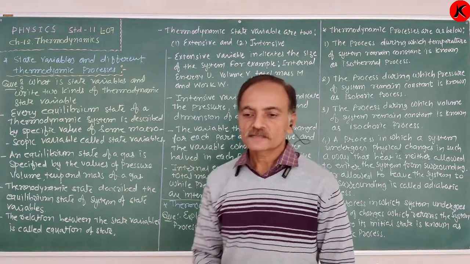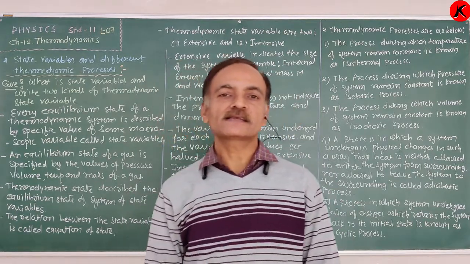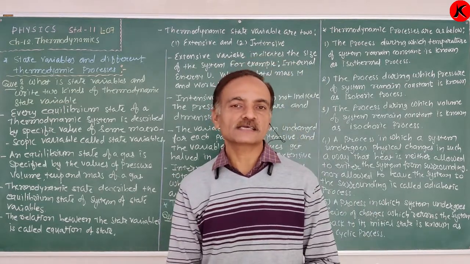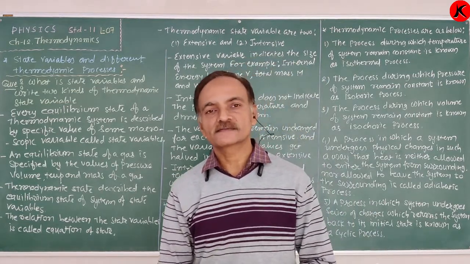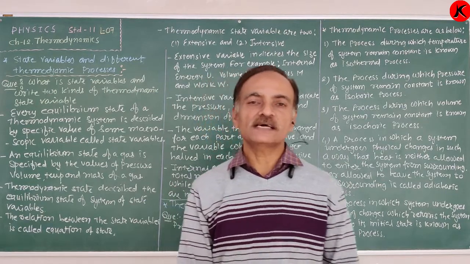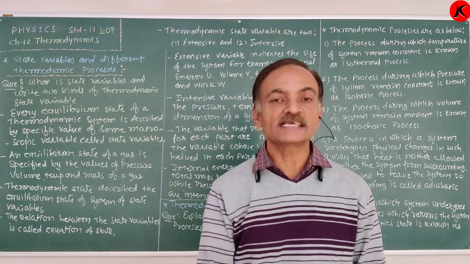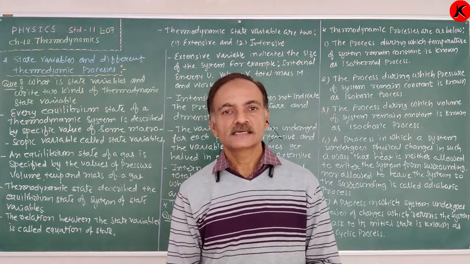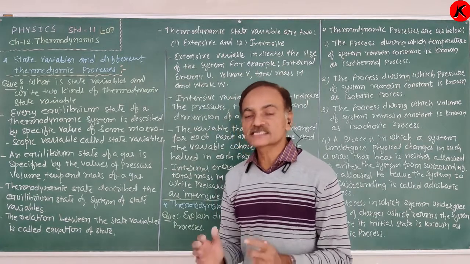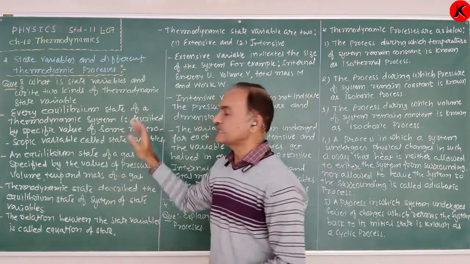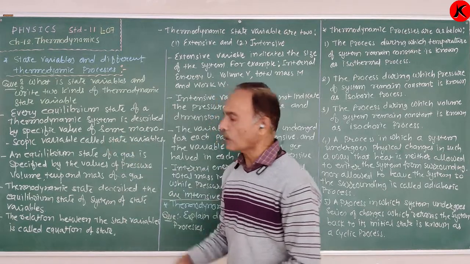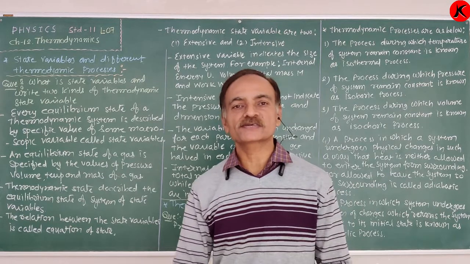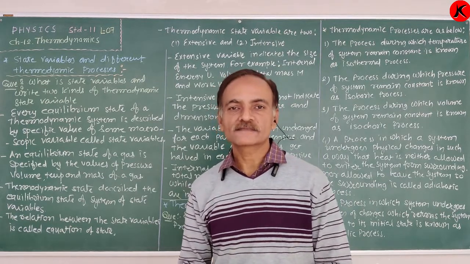Already we consider a piston cylinder arrangement. A gaseous system is filled in a piston cylinder arrangement. As the pressure, volume, or temperature of this gas changes, pressure and volume change. So every state of this system is represented by the specific value of some macroscopic variables, like temperature, pressure, volume, internal energy.